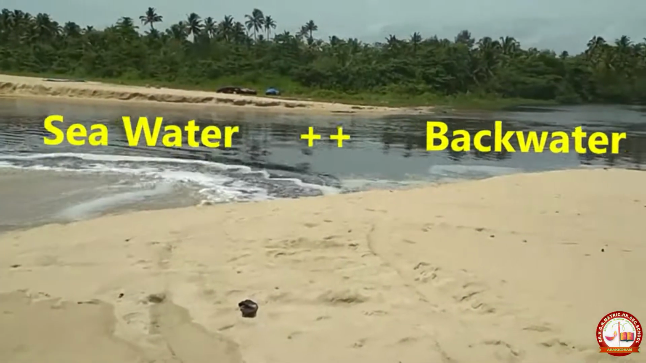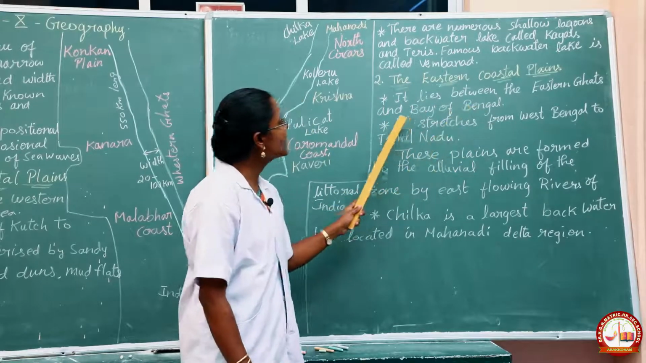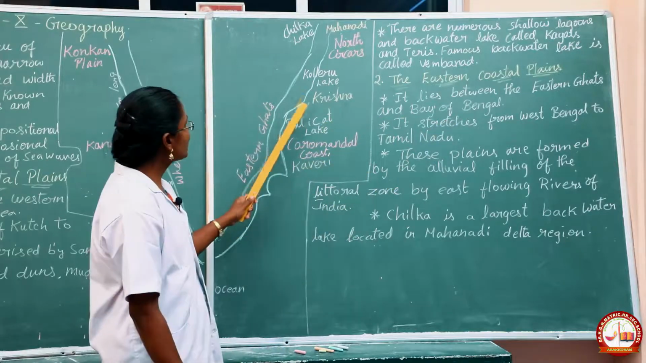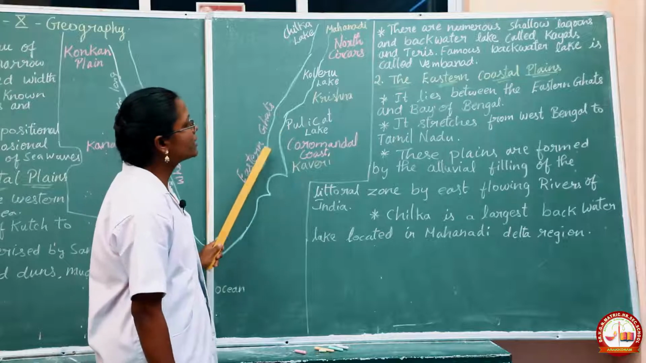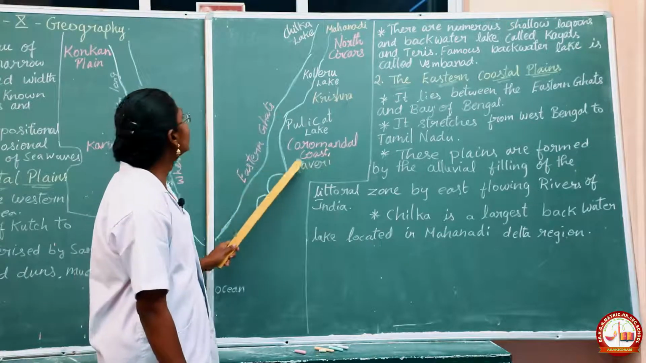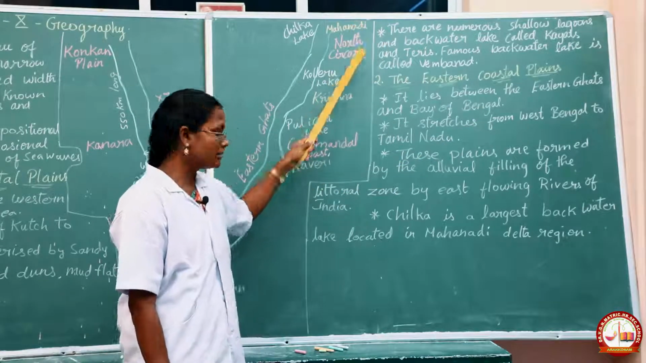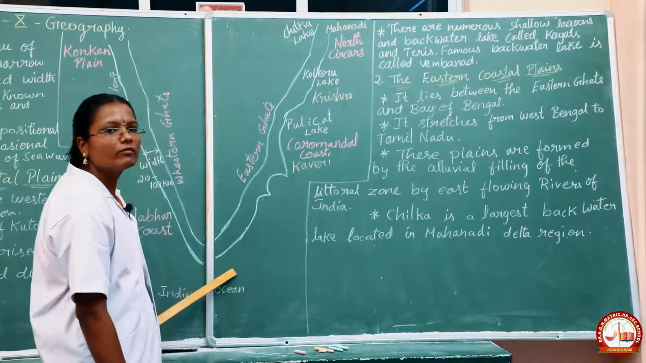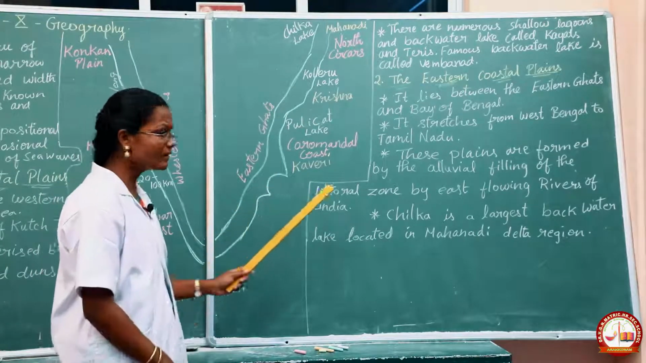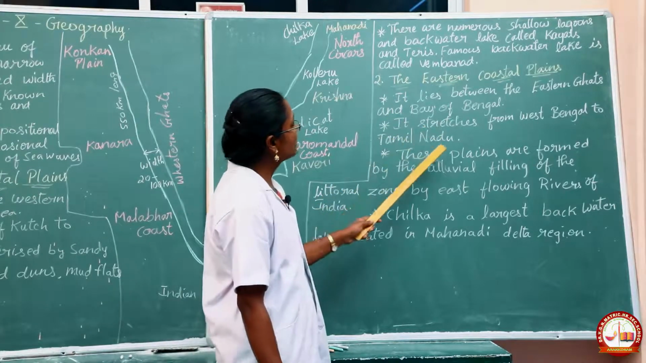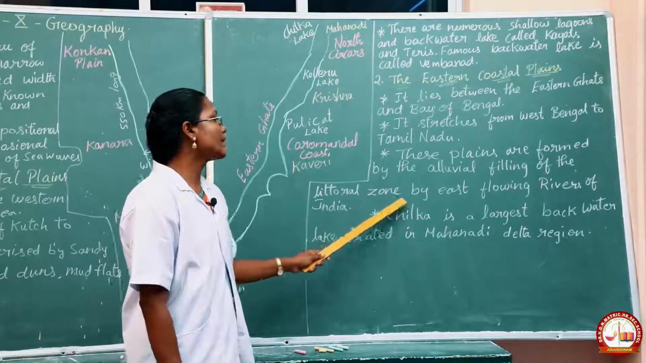Next we are going to see the eastern coastal plains. They lie between the eastern Ghats and the Bay of Bengal. They stretch from West Bengal in the north to Tamil Nadu. And these plains are formed by the alluvial filling of the littoral zone by the east flowing rivers of India.